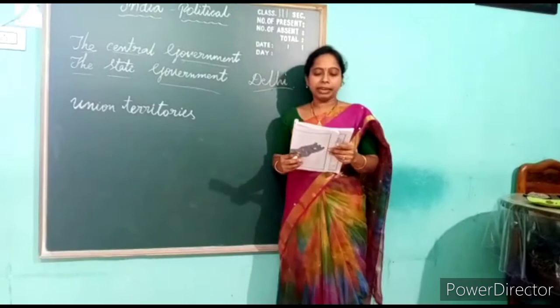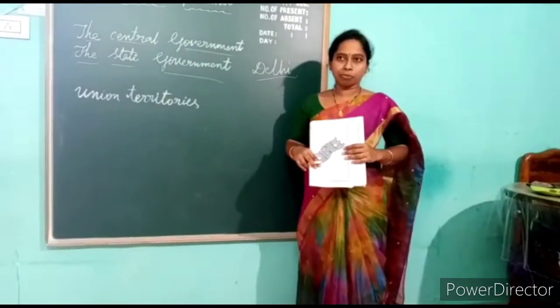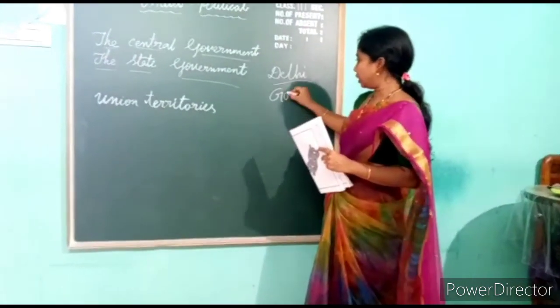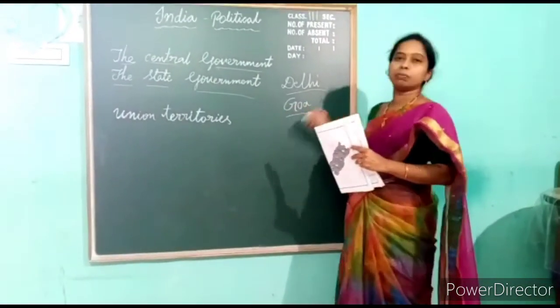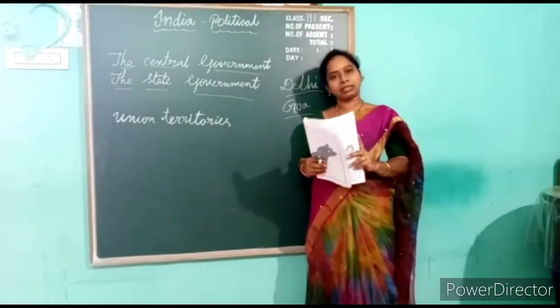Next, the third one. Dash is the smallest state in area. Which is the smallest state, children? Goa. G-O-A, Goa is the smallest state in area. What is the biggest? Rajasthan. Rajasthan is the biggest state.